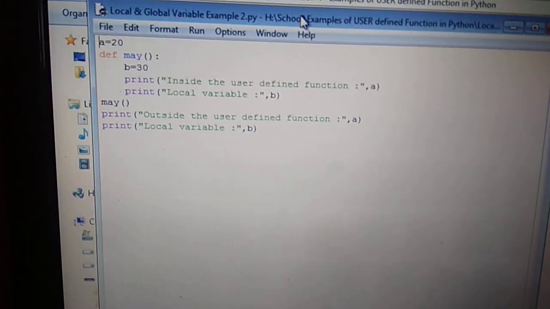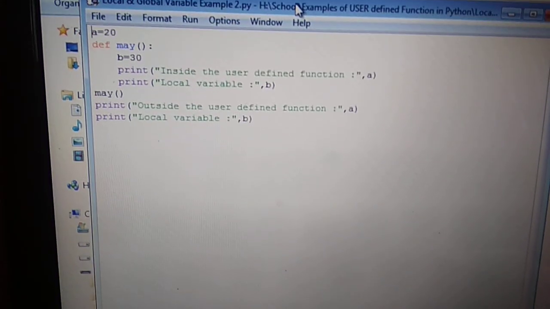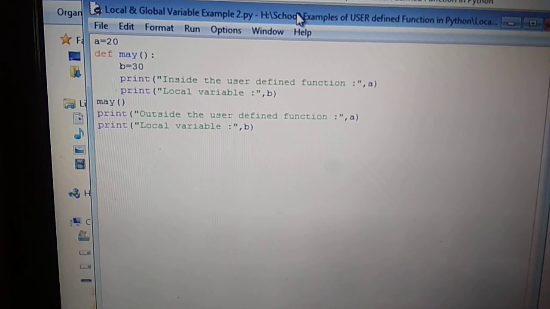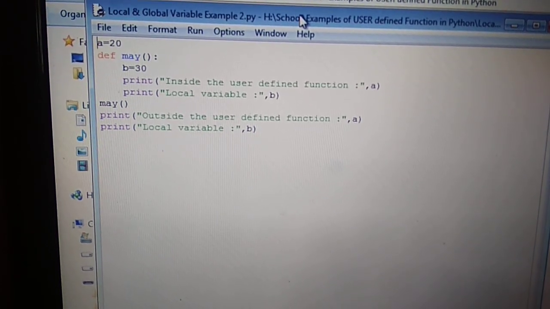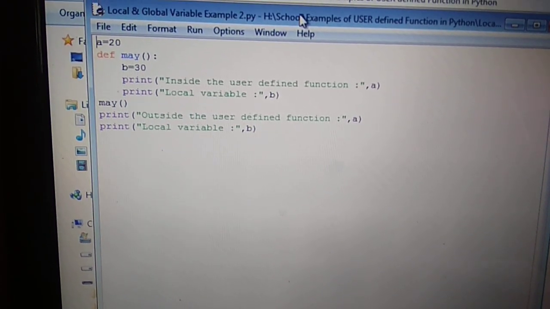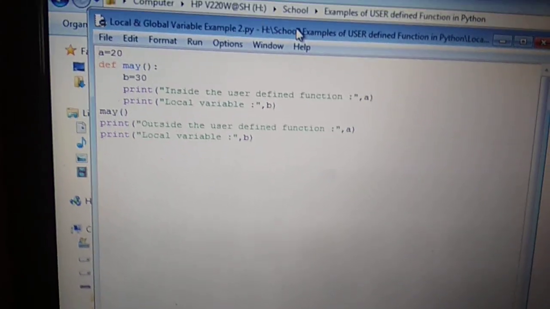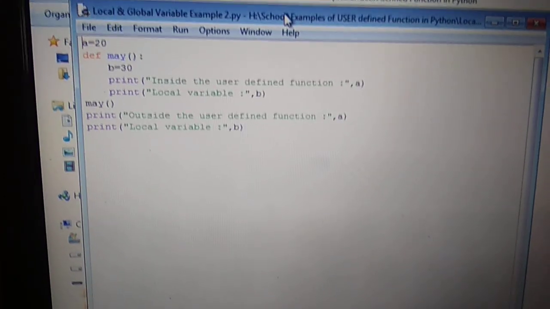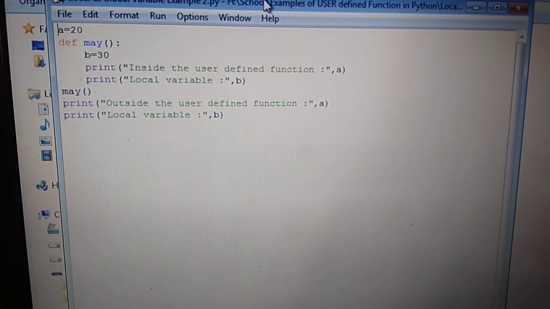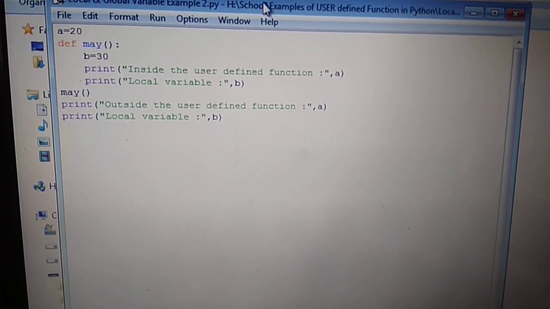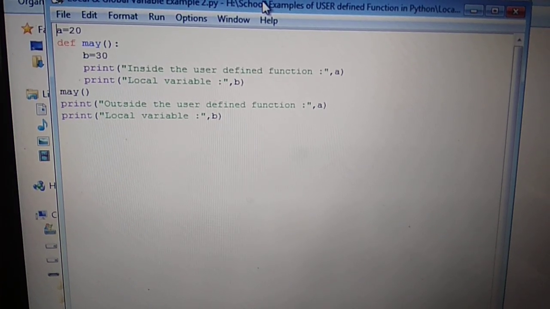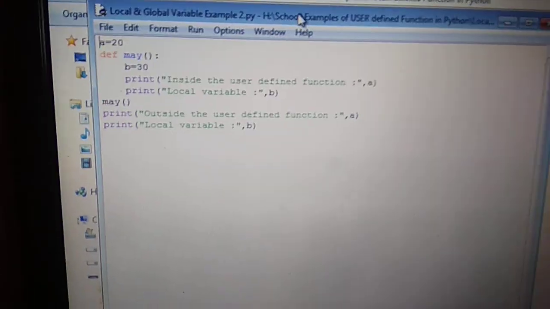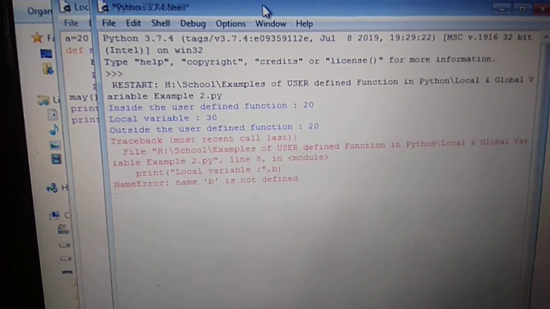It does not execute the value of b outside the function. In the last statement we use the print function in which we print the text local variable and the value of b. If we execute the whole program, then the last statement of this code is not executed. It generates an error.